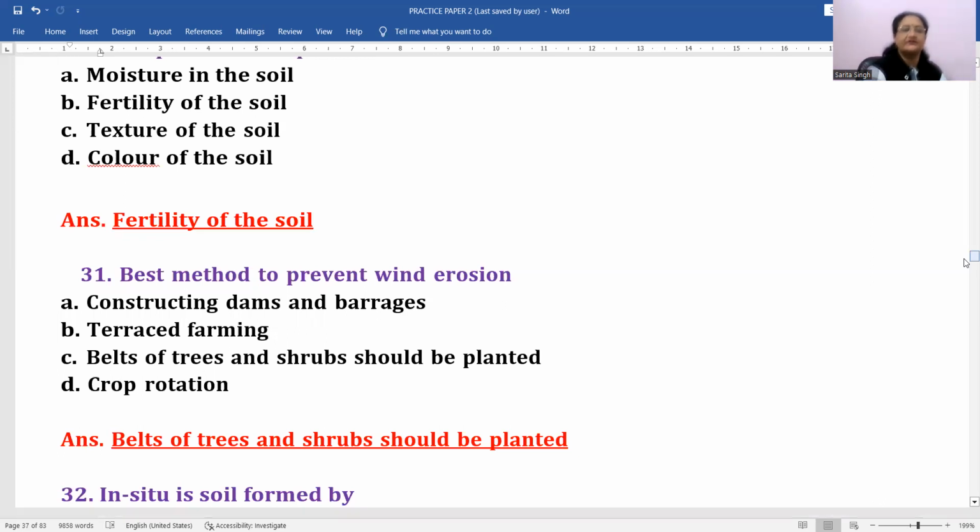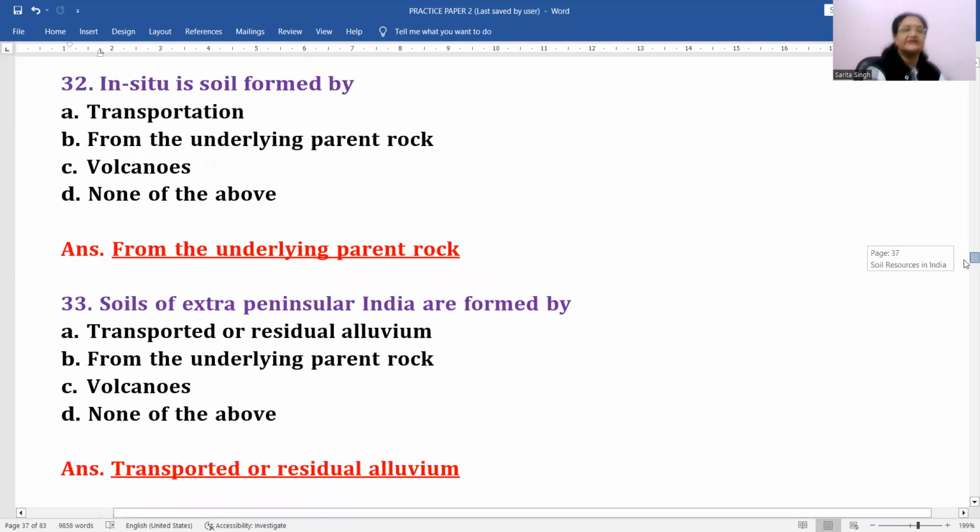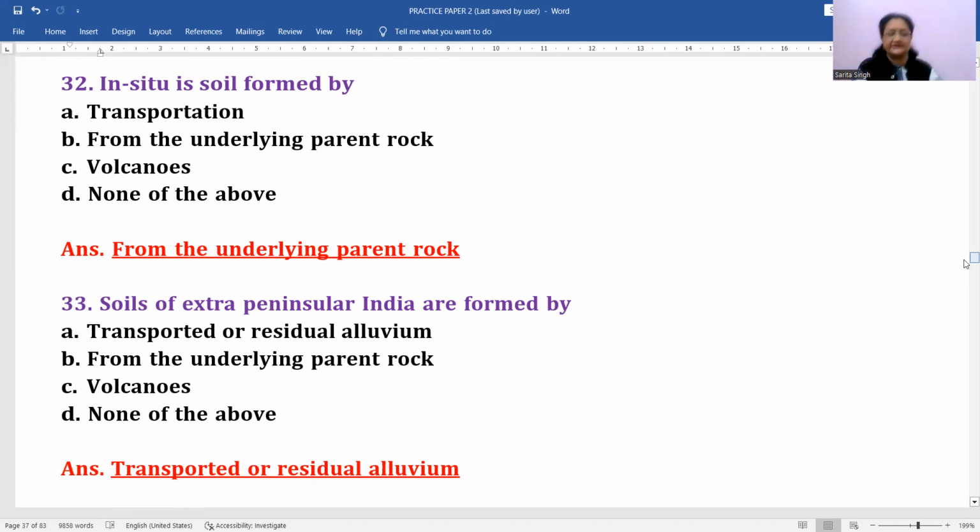Next, the best method to prevent wind erosion. Which can be the best method here? Belts of trees and shrubs should be planted. Next, in situ soil is the soil formed by transportation, from the underlying parent rock, from volcanoes, or none of the above. Which can be the correct answer? In situ means the soil which is formed at the same place, by the weathering of the underlying rocks or parent rocks. So which option seems correct here? It is actually B. B is the correct answer.